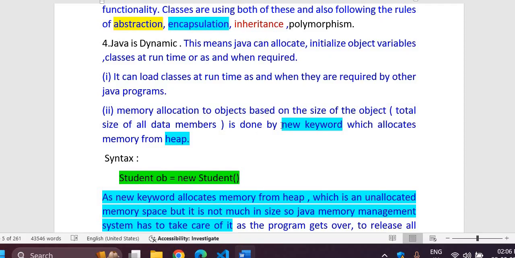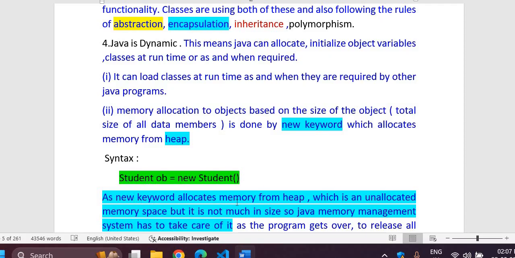Here you will have to keep in mind, the new keyword is also very important, because this is the keyword which will be using your heap memory to allocate space. So the new keyword allocates memory from heap. The syntax, how you will do that: you will be using Student ob equal to new Student.